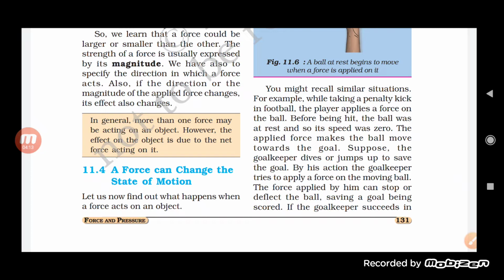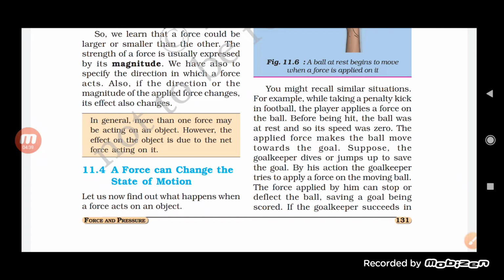So basically what happened here is that when a player applies a force on a ball, before being hit, the ball was at rest. At that time its velocity was 0. But as we apply a force on the ball towards the goal, it moves.